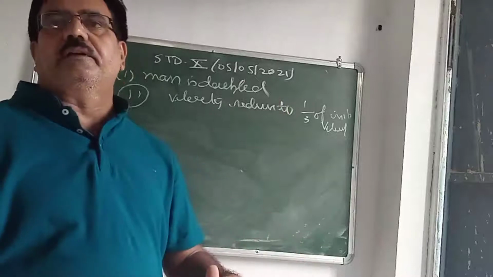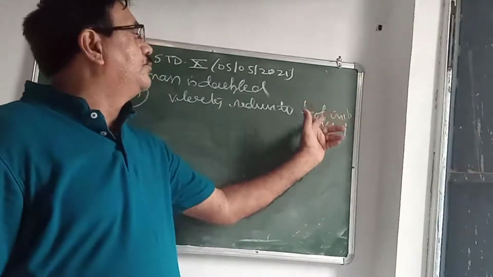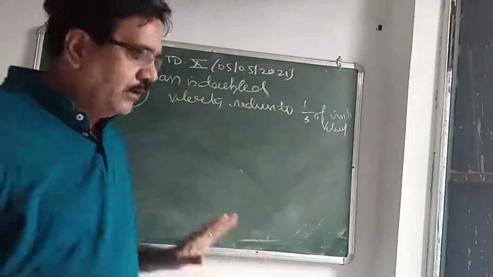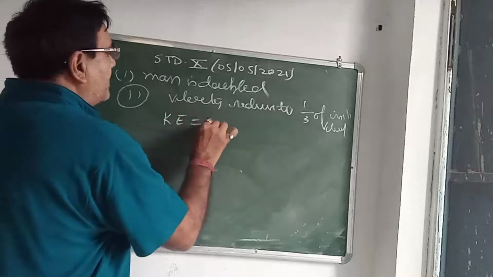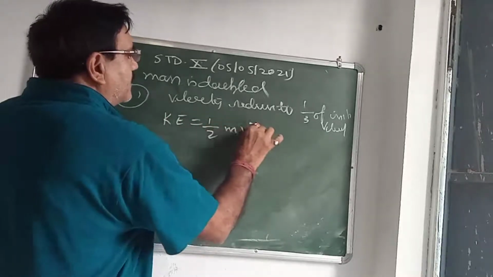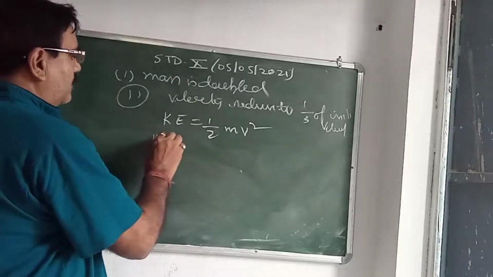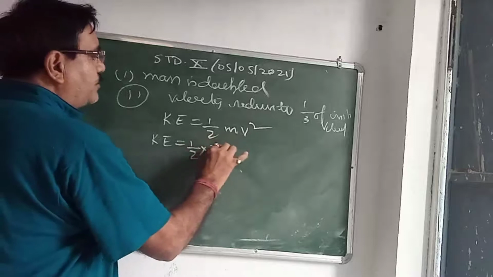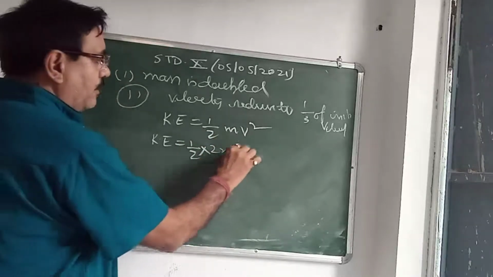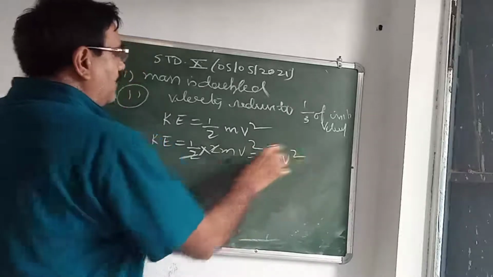You derive it mathematically. And the second question, velocity reduced to 1/3 of the initial velocity. Okay, see this. We know that K is equal to half mv square. This is the formula. Now here the given mass is double, so in place of m write 2m. Half into 2m into v square, the 2 cancels, what is left is mv square.